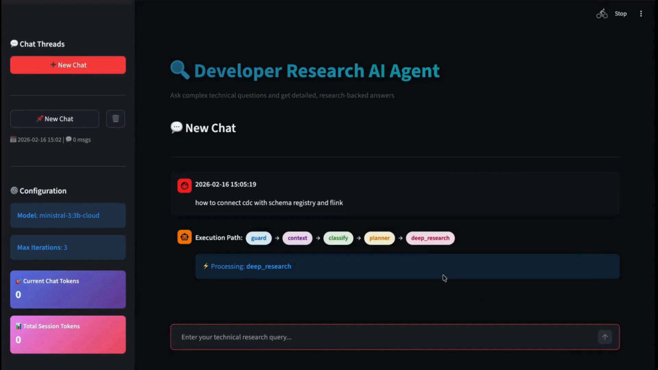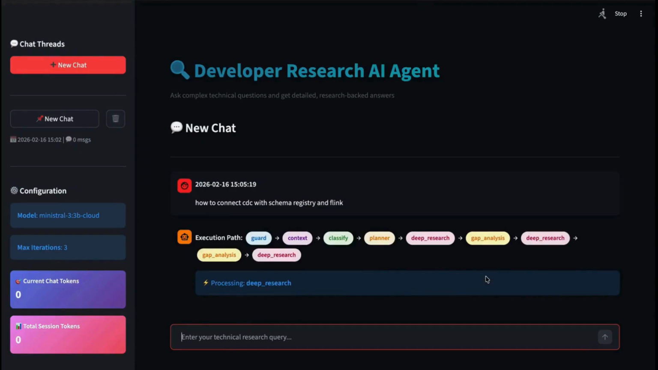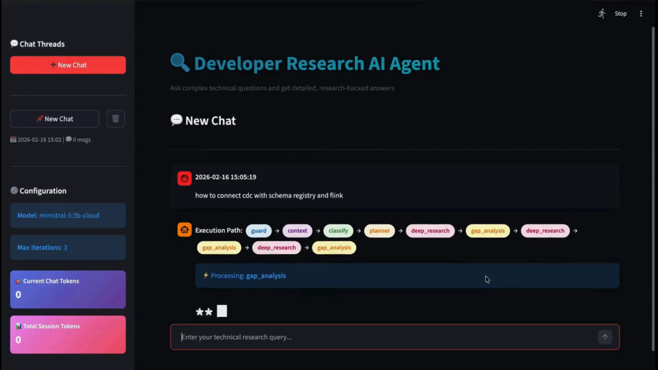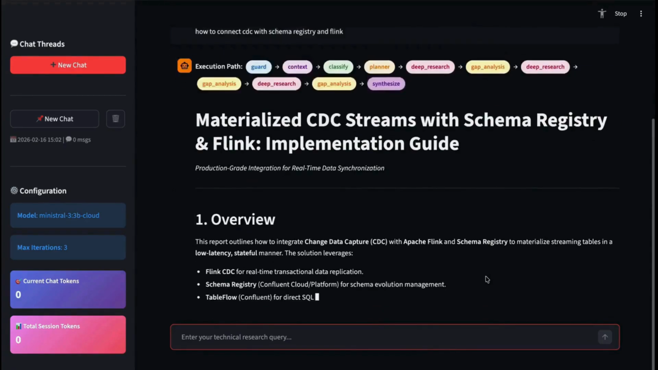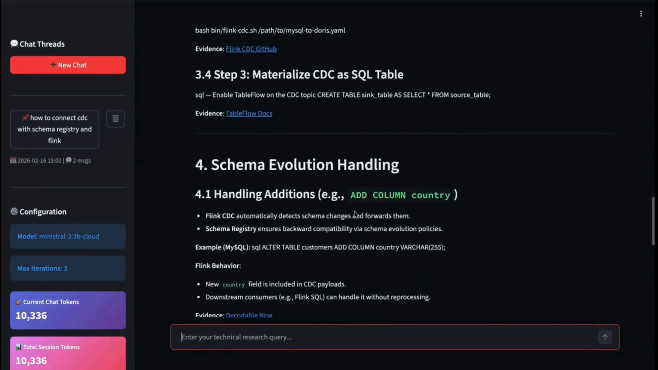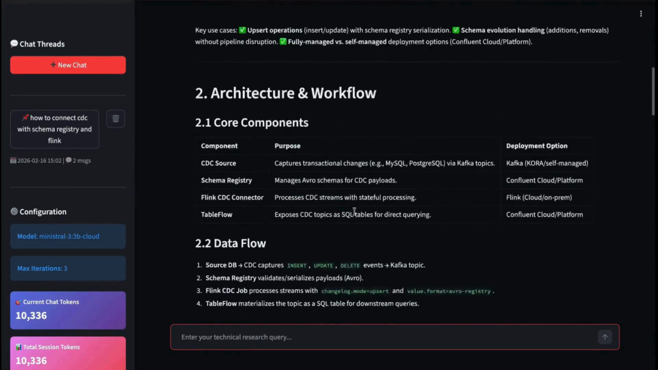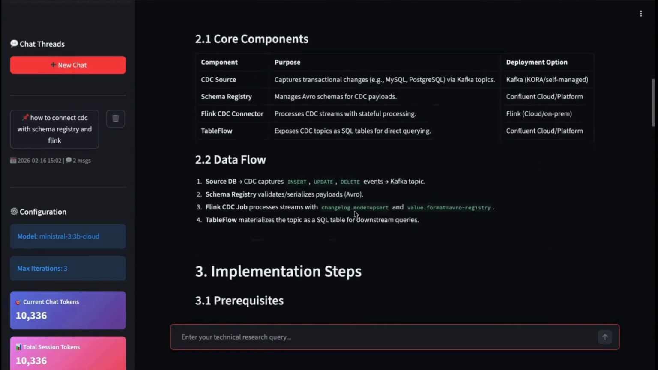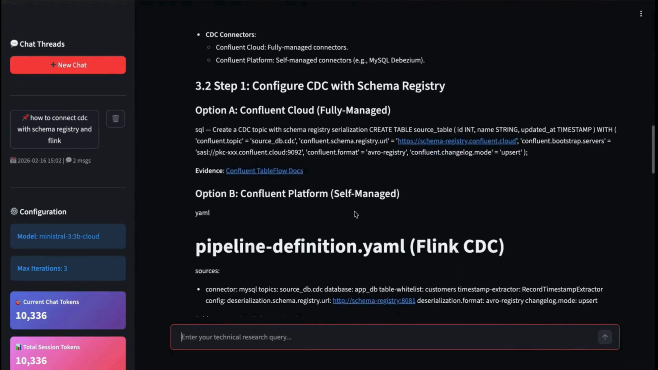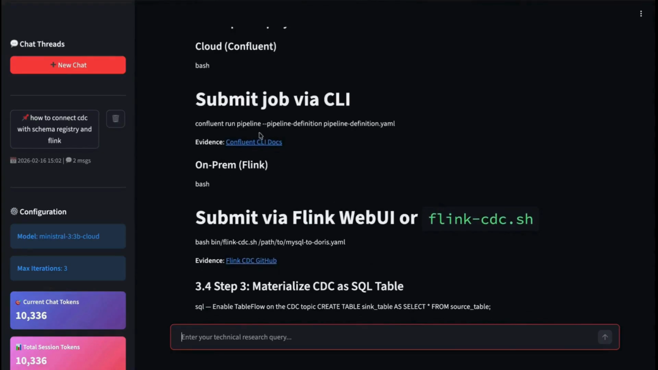It's doing intent classification basically, and planning, deep research. It is iterating in 3 iterations: gap analysis, again deep research, gap analysis, deep research, and it's generating its response in a stream. You can see it in real time. You can see the response generated by the agent. It is generating the evidence links also.